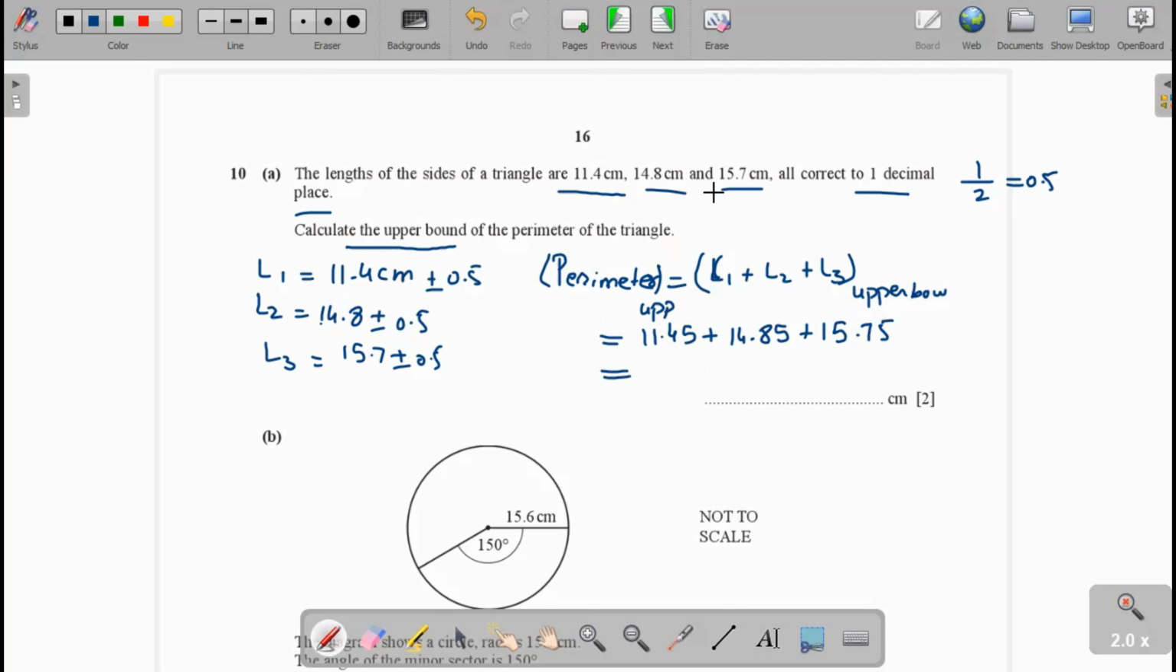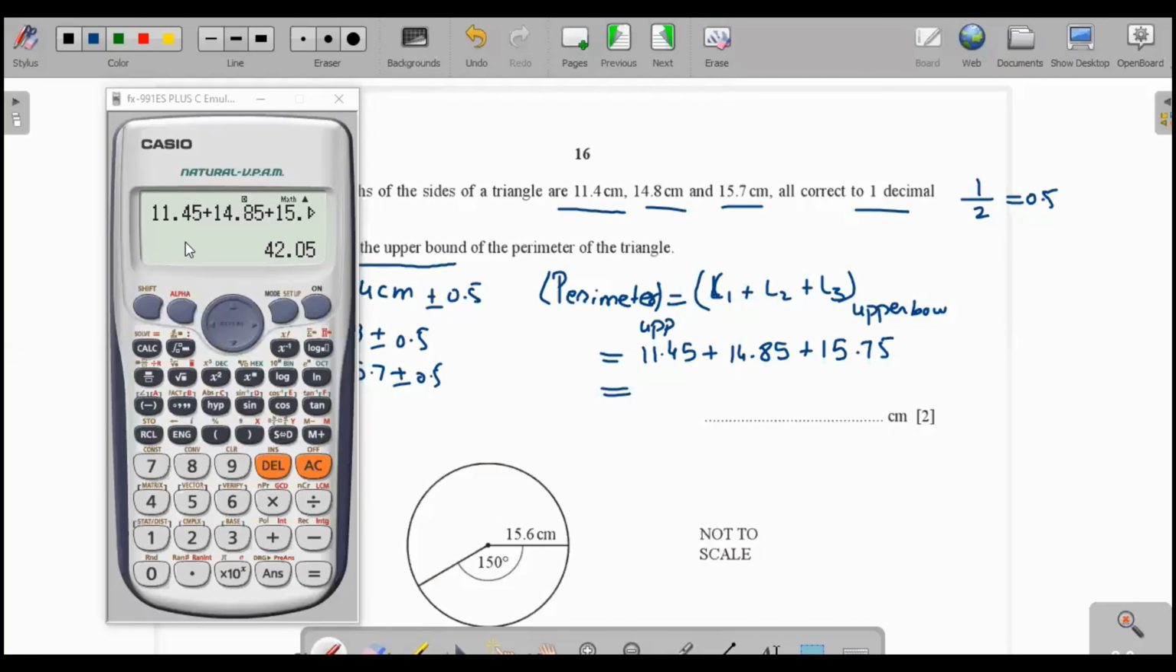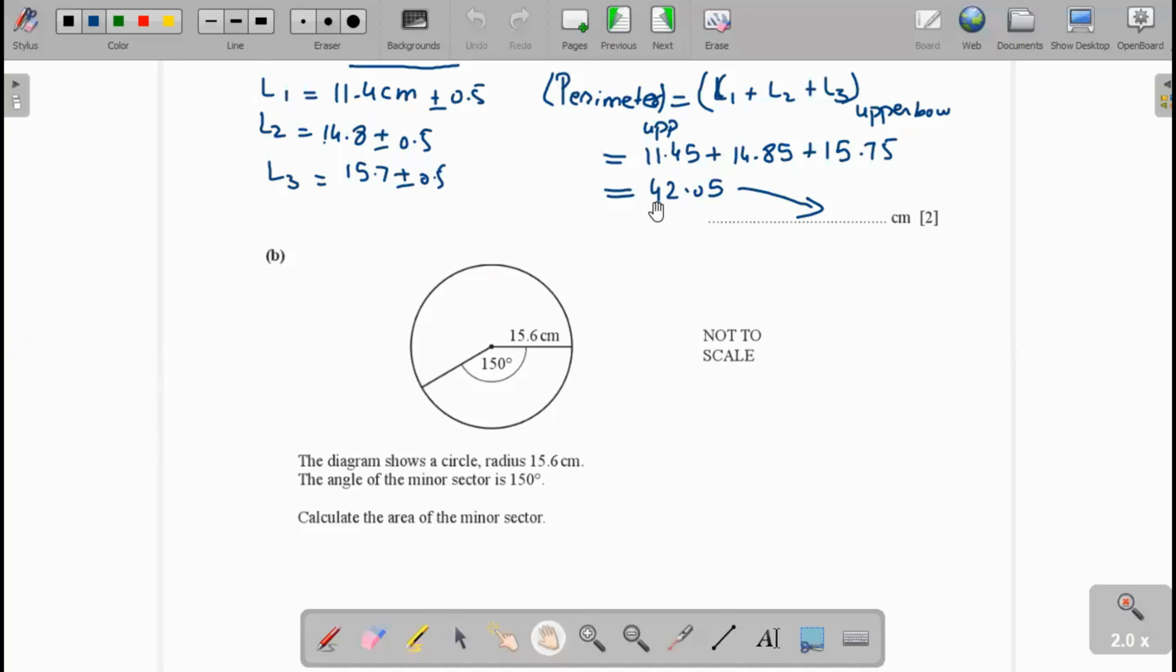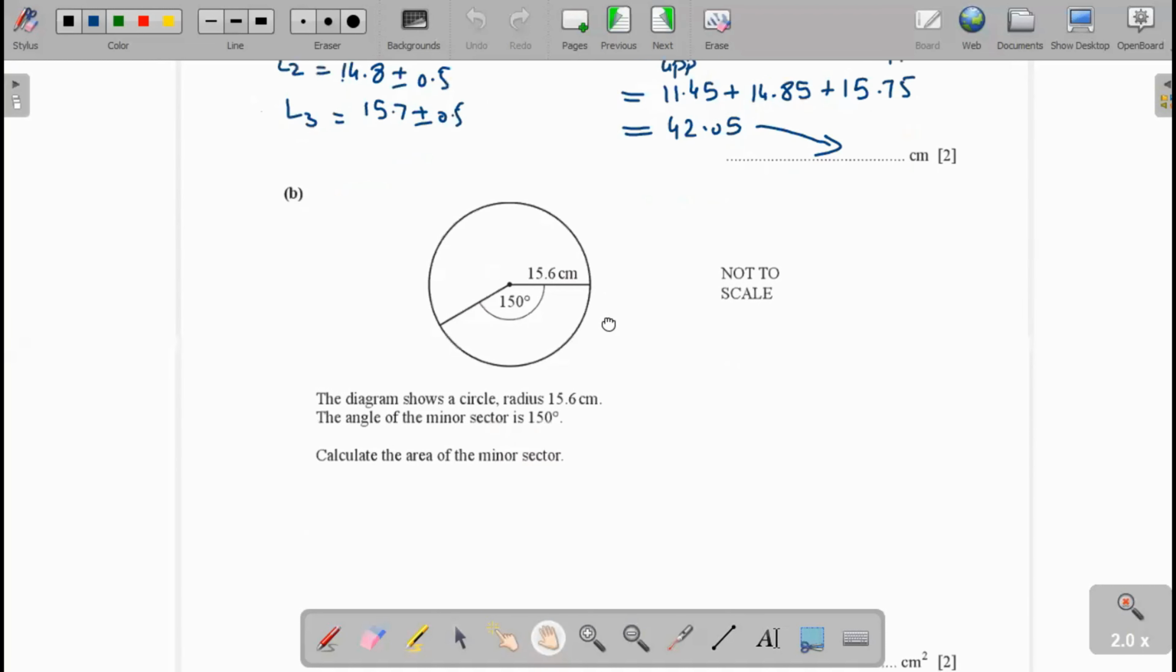Now we add it. You see here, when we add 11.45 plus 14.85 plus 15.75, the answer is 42.05 centimeter.